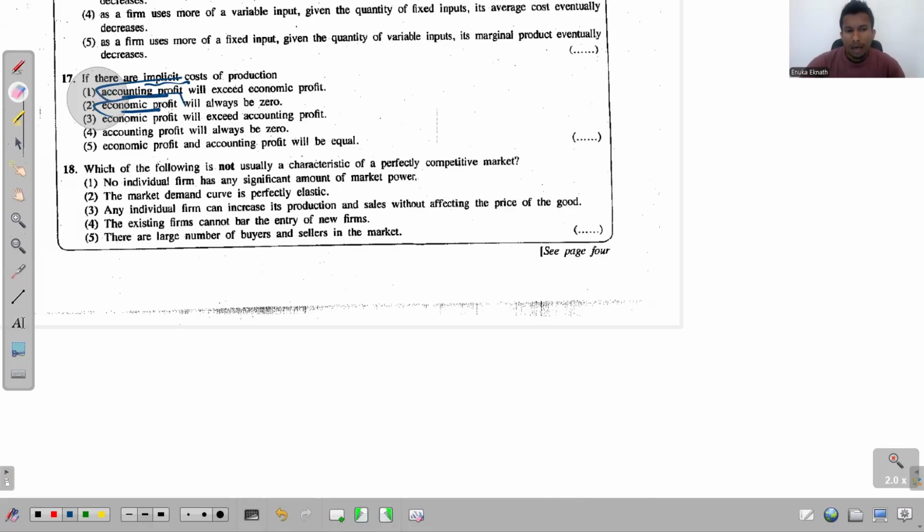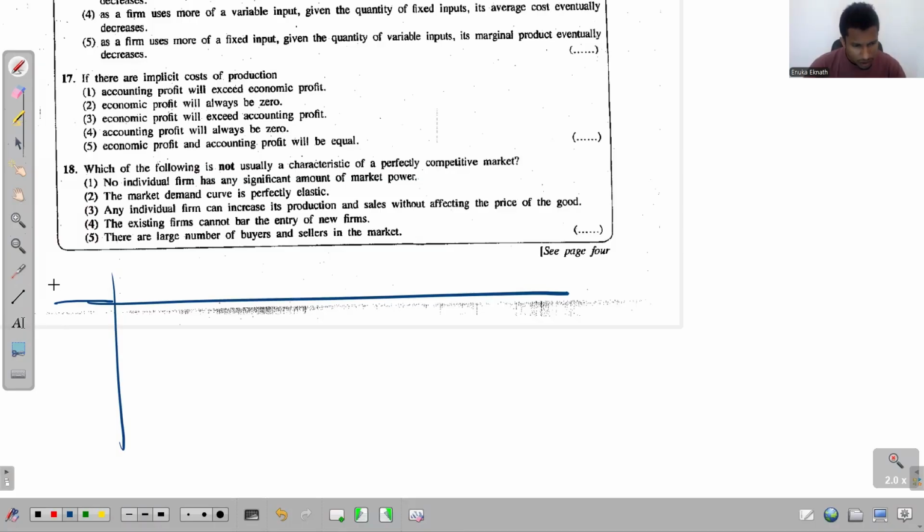Right. So let's try to understand this by doing the following. To understand these profits, let's do something like this. We will first take a table. In this table, I'm going to give you two situations, situation 1 and situation 2. In both situations, let's assume the total revenue to be 100.